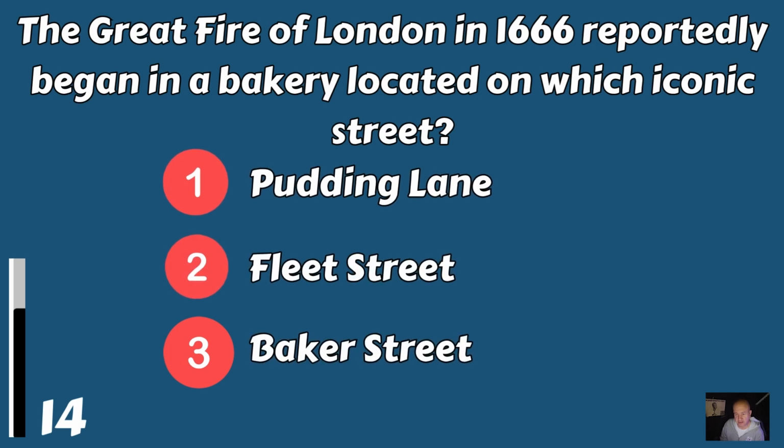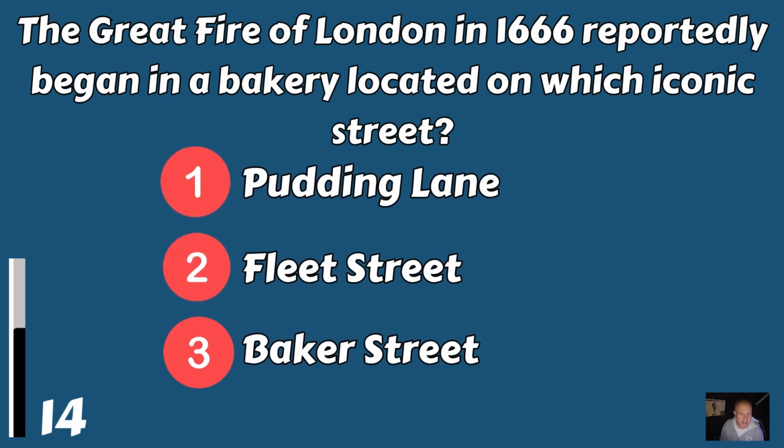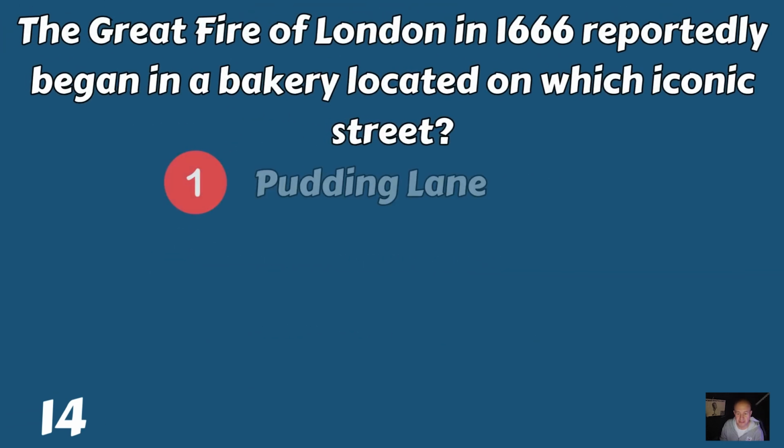The Great Fire of London in 1666 reportedly began in a bakery located on which iconic street? Pudding Lane, Fleet Street, or Baker Street? The Great Fire of London began on Pudding Lane.